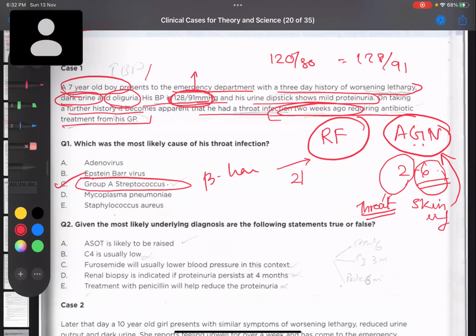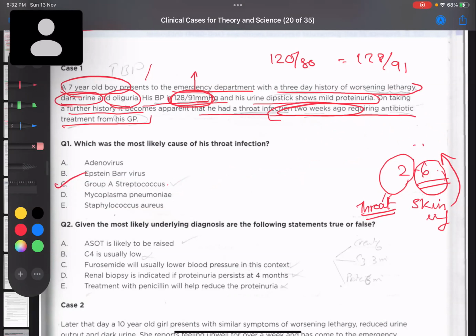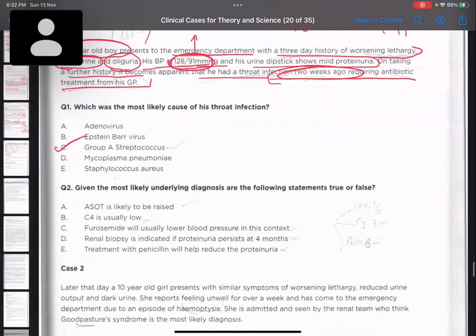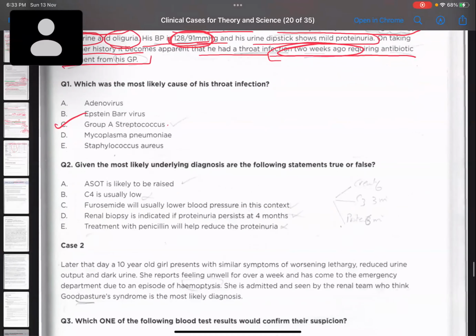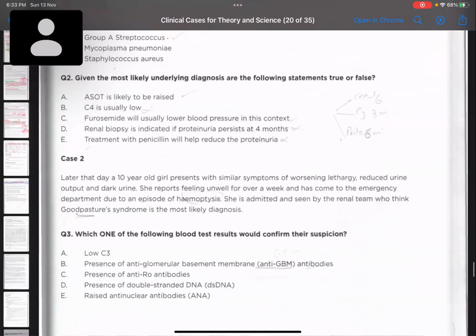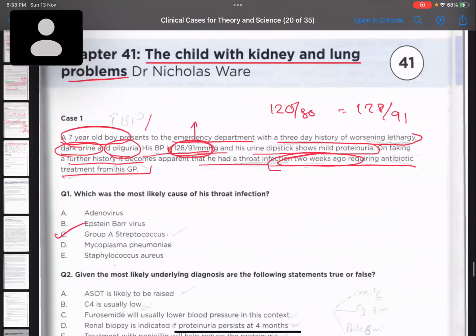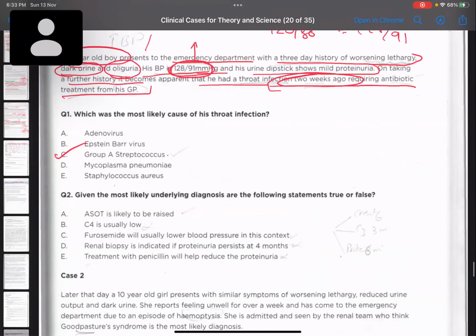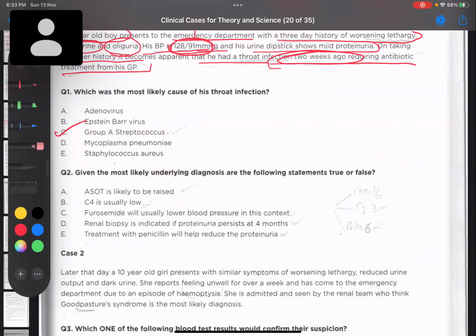In case of post-streptococcal glomerulonephritis, I've seen this case in one of my family friends, and she did not have much problem. She only came with a mild skin infection. Later on, she developed hypertension and hematuria, and then they diagnosed that most likely this is a case of streptococcal infection. So now we are considering this as a case of acute glomerulonephritis or post-streptococcal glomerulonephritis.